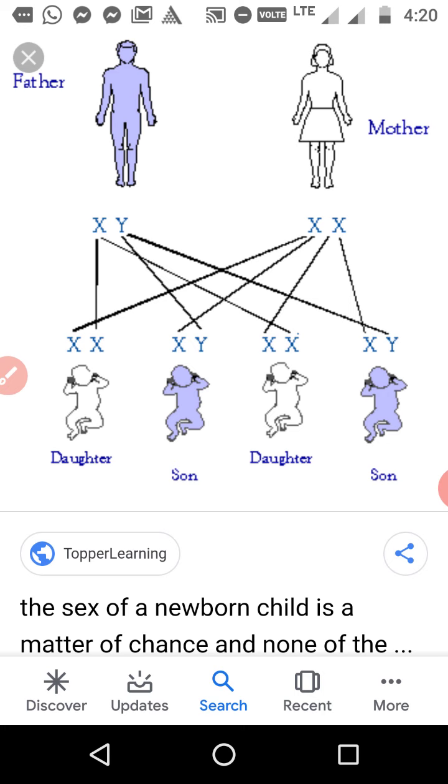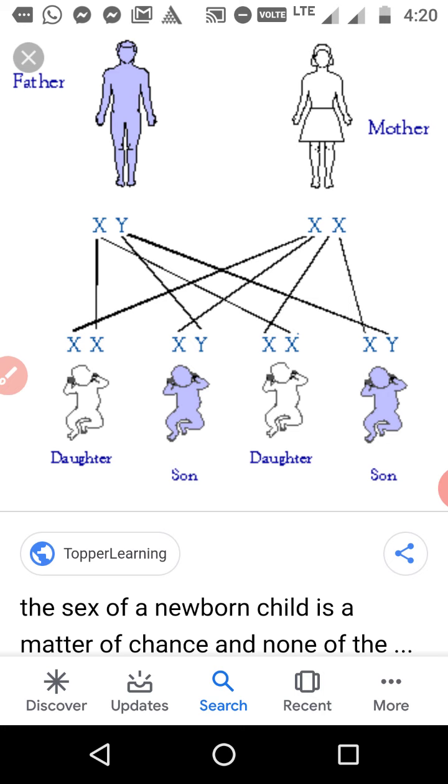One X comes from the male parent and one X from the female parent, and together the XX are called traits. Clear? So a single X from the male is called the male trait, and a single X coming from the female is called the female trait.